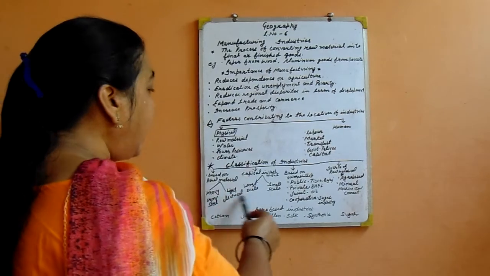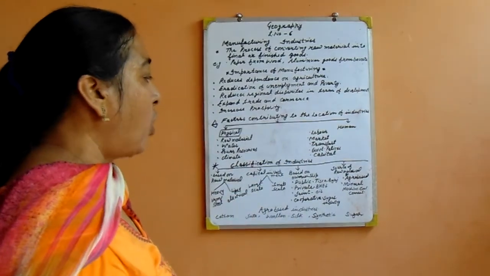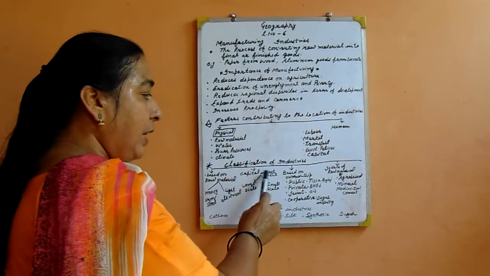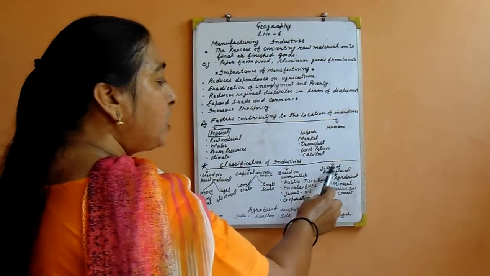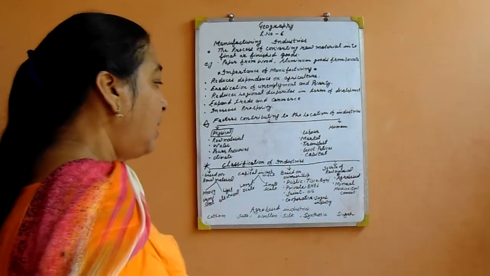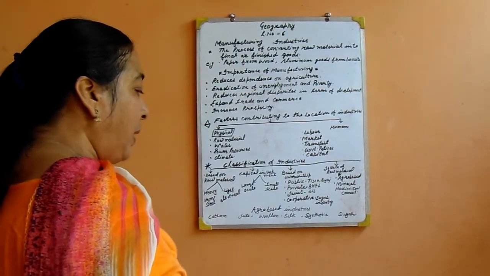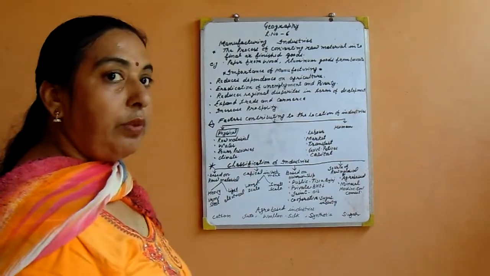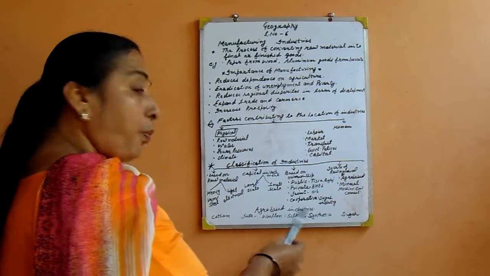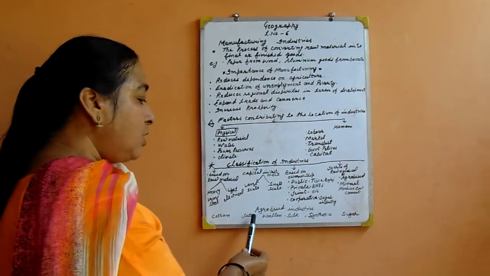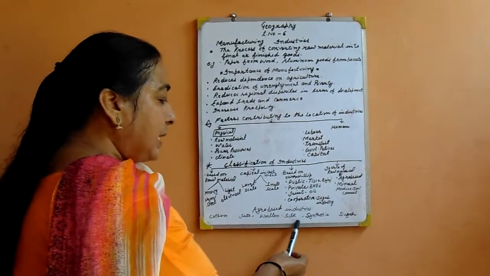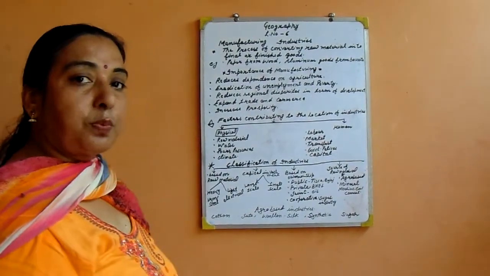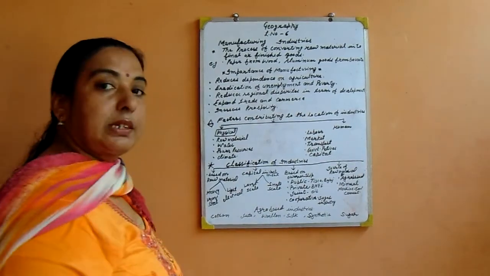So friends, here we have done the classification of industry on the basis of raw material, capital investment, ownership, and source of raw material. Now next topic is agro-based industry. In the next part we will read agro-based industries such as cotton, jute, wool, woolen, silk, synthetic, sugarcane. So friends, we will meet in the next part, that is agro-based industries.